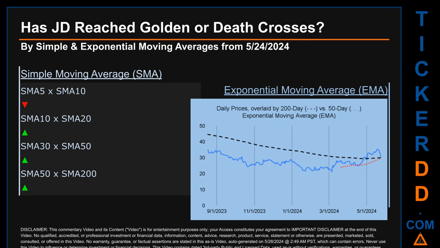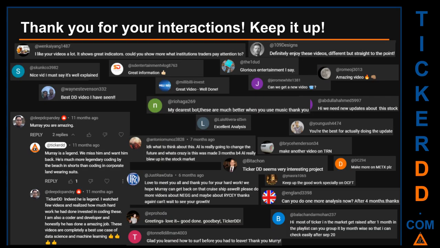For simple moving average, by comparing 50 to 200 days, we found a bullish golden cross signal since the 50-day SMA crossed above the 200-day. Continuing with SMA, we looked across the 5 to 10, the 10 to 20, and the 30 to 50-day ranges to see if golden and death crosses had been reached. We found golden cross signal for the 10 to 20. The 30 to 50. We found death cross signal for the 5 to 10.